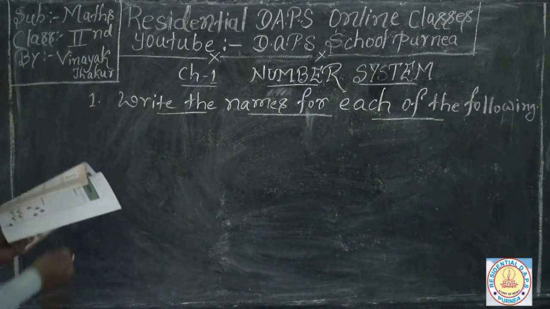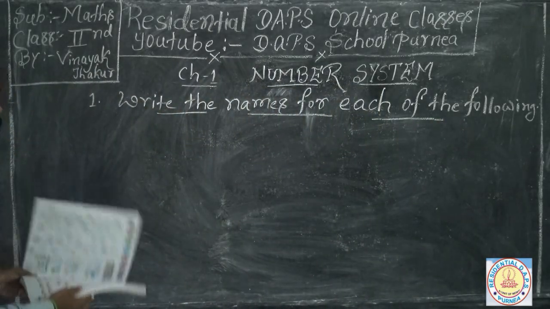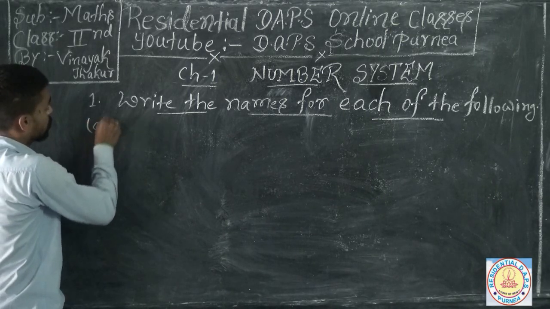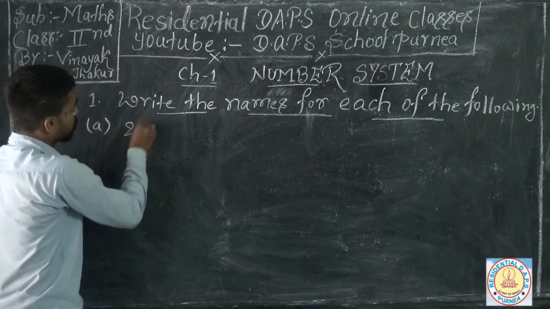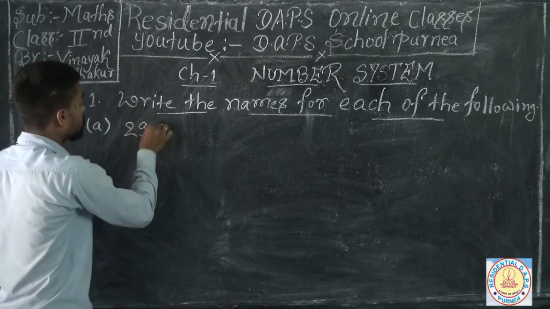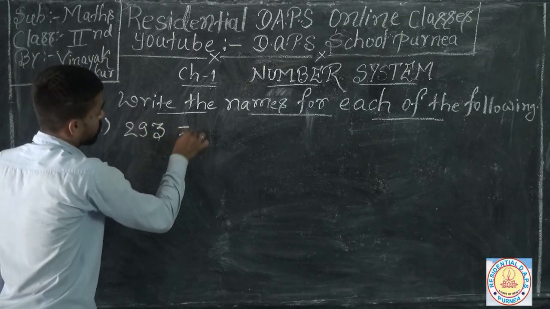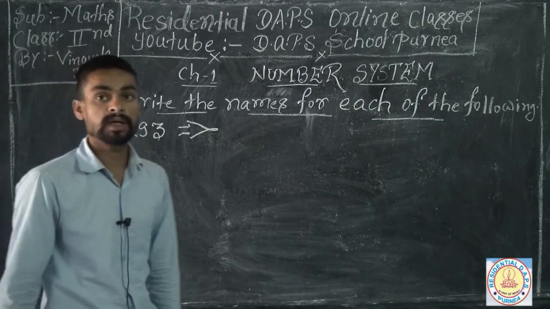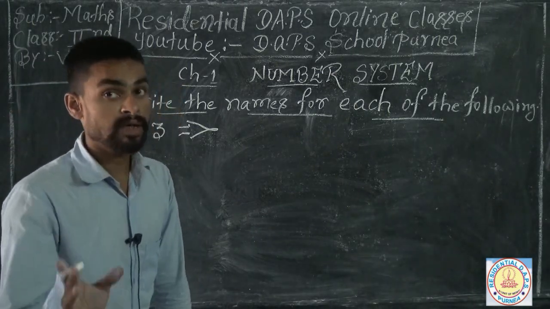So your first number is 293. So how can you write 293 in words? You have to focus on the numbers and the number names.